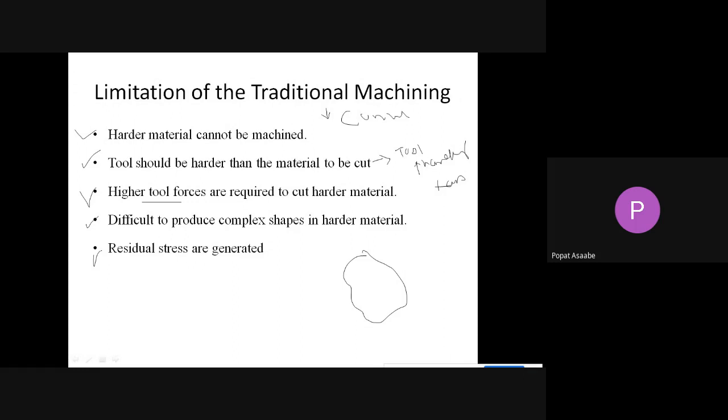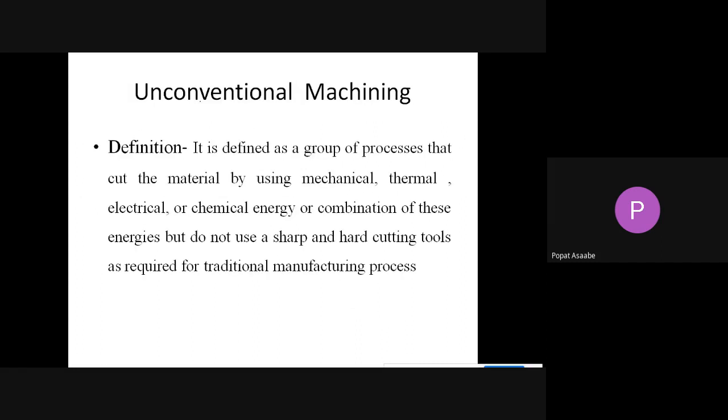These are the basic disadvantages of traditional machining, and all these disadvantages of traditional machining are overcome in non-conventional machining. So instead of traditional machining, we are going to use non-conventional machining. Now, what is meant by non-conventional? We can also call it unconventional.